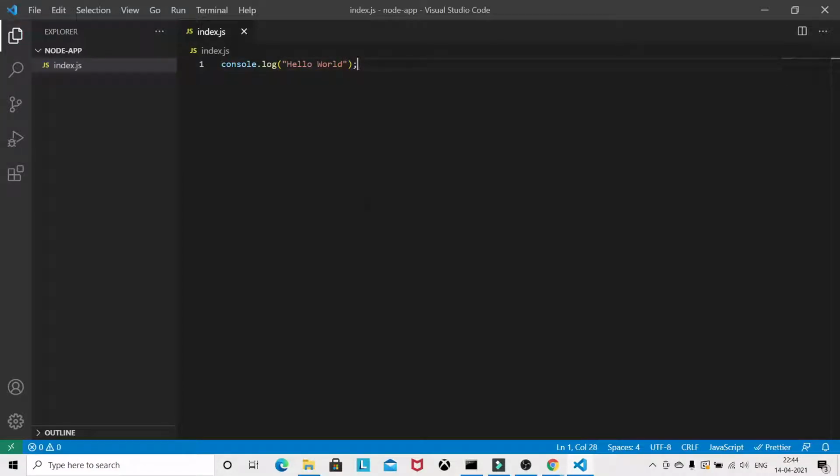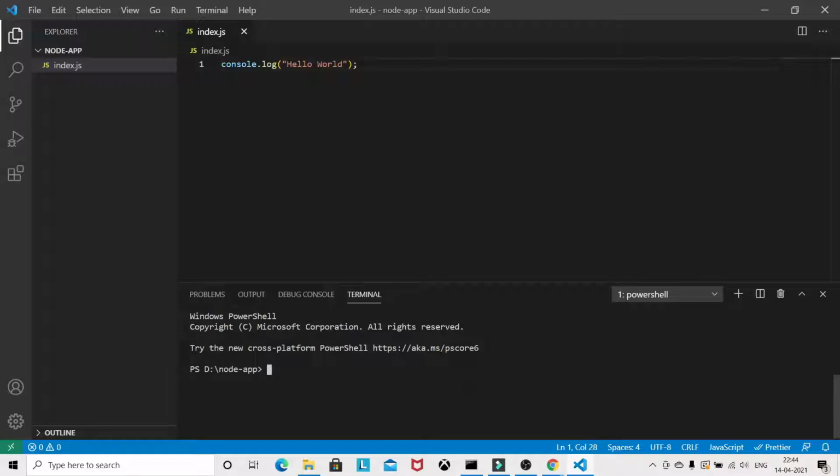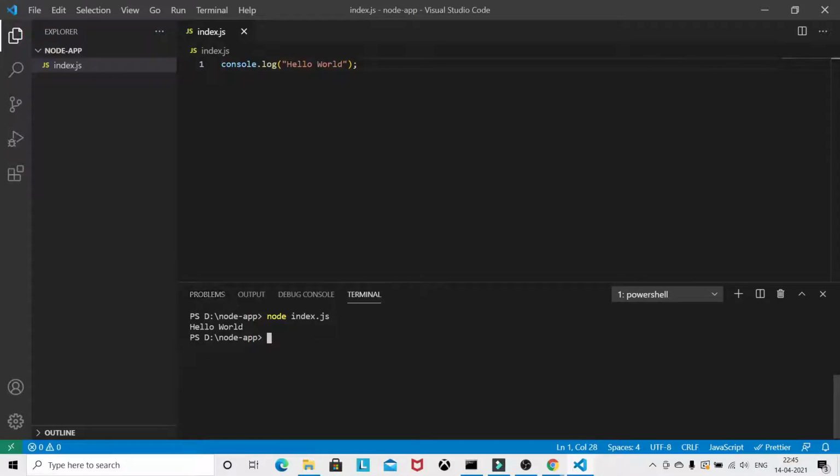Just open the terminal by Control Shift backtick. This will open your console, and you can use the command node index.js. So you are able to see the console output here.